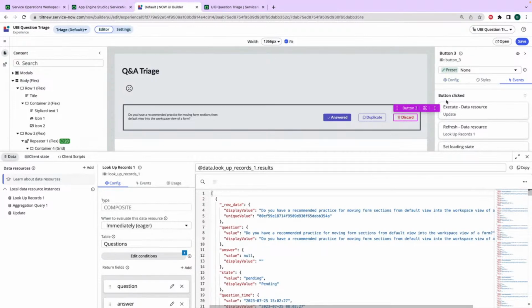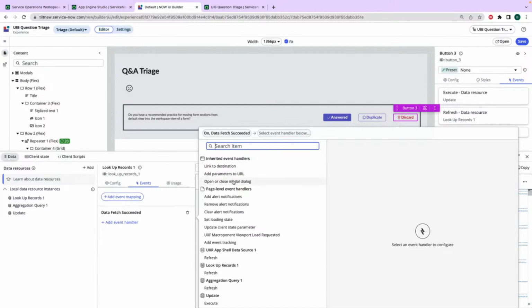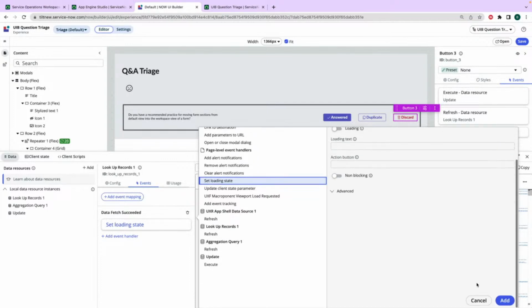But we also need to tell it when it's done. So we're going to set the loading state when I hit the button. And then the lookup records data resource is going to fire an event when it has succeeded. And then we will do set loading state and we will just clear the loading state. I think this will work like that.